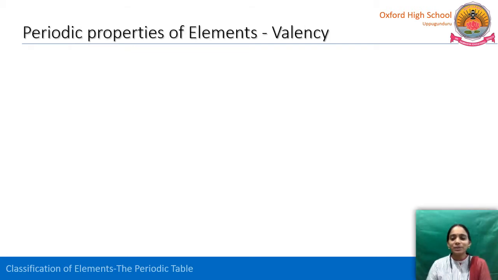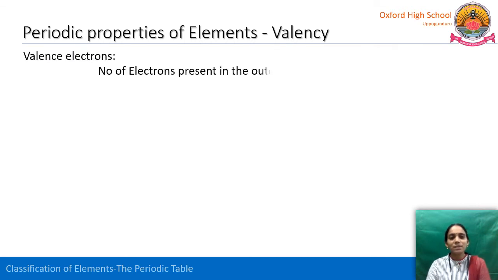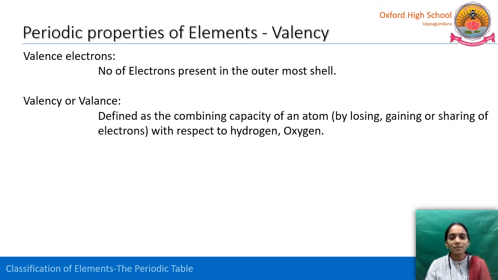Let us see the difference between valence electrons and valency. What are valence electrons? The number of electrons present in the outermost shell are called valence electrons, whereas valency, or valence, is defined as the combining capacity of an atom with respect to hydrogen and oxygen. The combining capacity is nothing but the losing, gaining or sharing of their outermost electrons. The electrons present in the outermost shell that the atom loses, gains or shares with other atoms, that is called the valency.